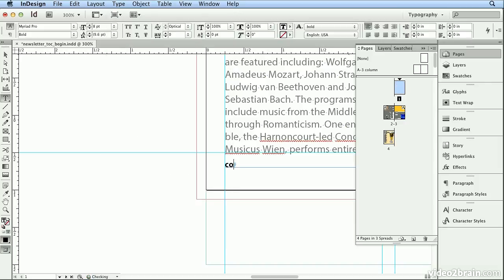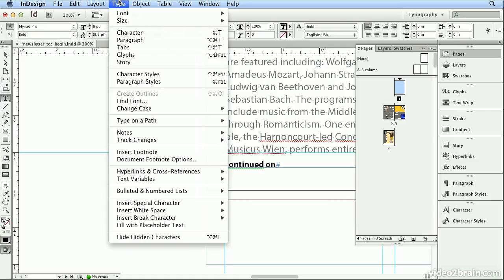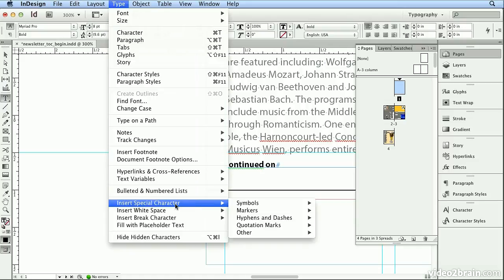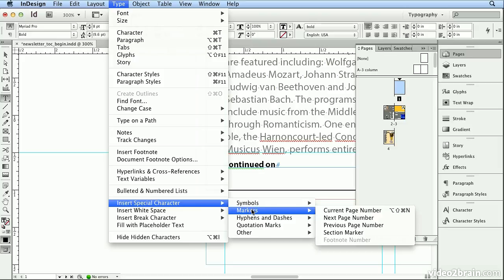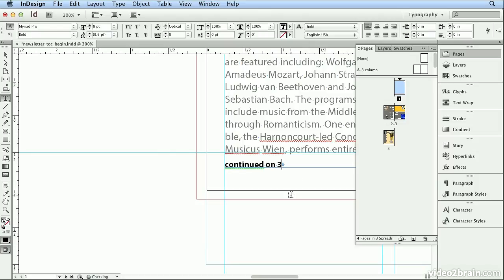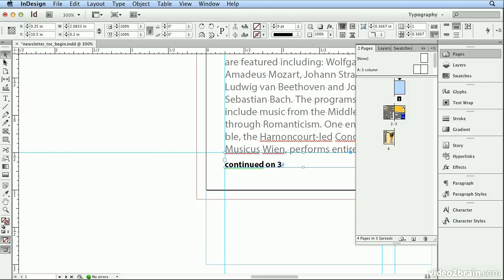But I'm going to type Continued on and hit a space and choose Type, Insert Special Character, Markers, and Next Page Number. Read where this thread goes. If I go to my Selection tool and move this box down a hair so that it does not touch, it reports page 1, which is the actual page I'm on.